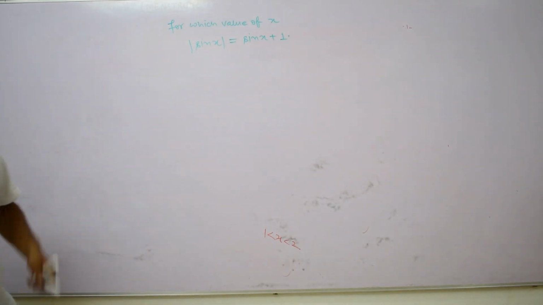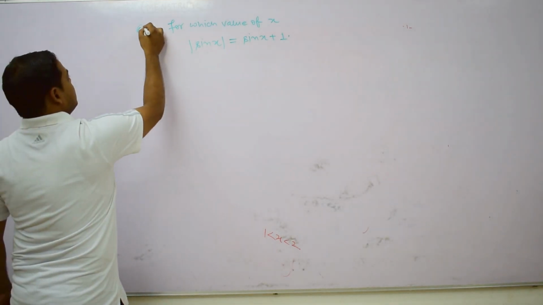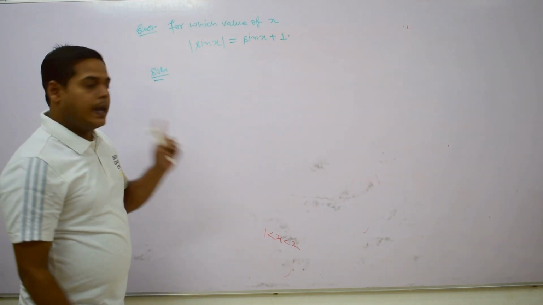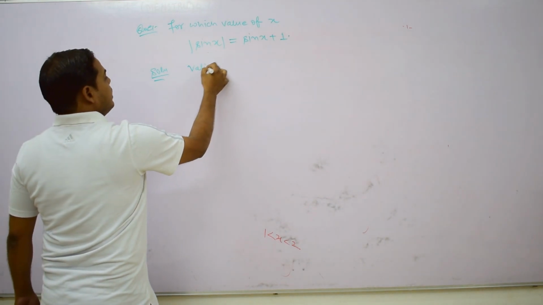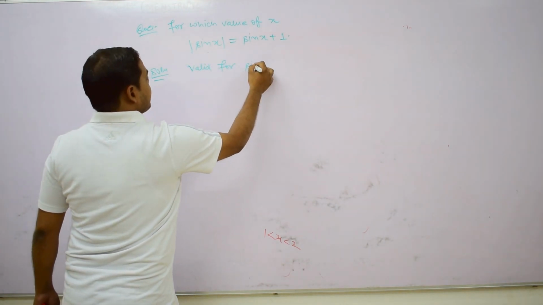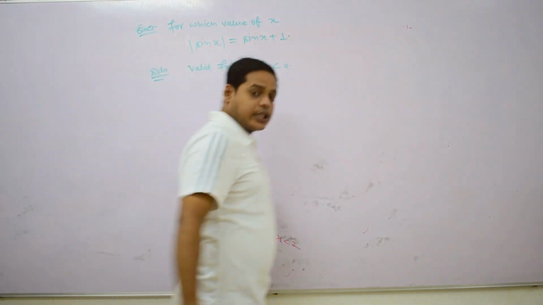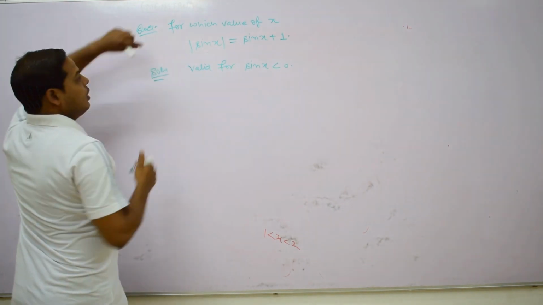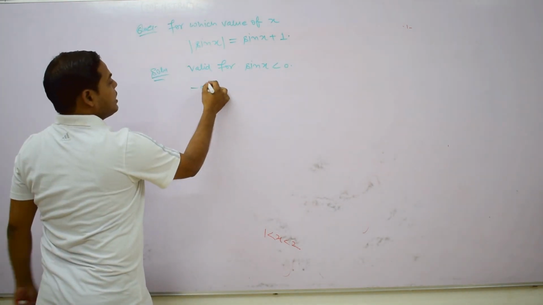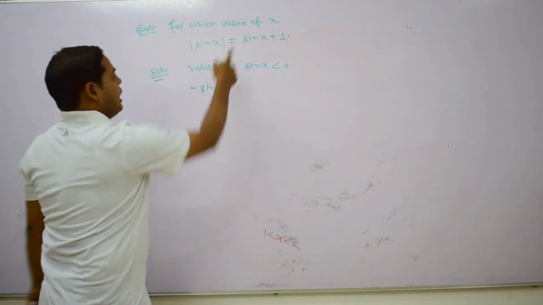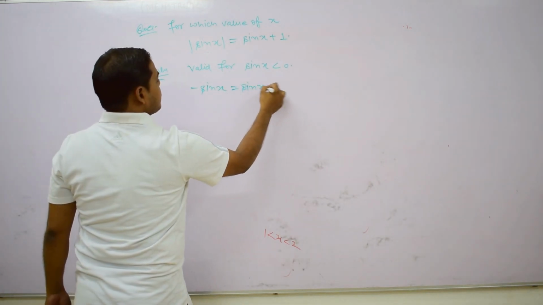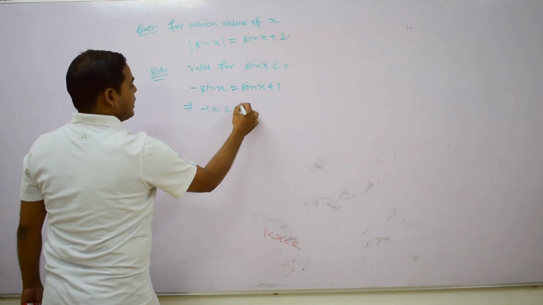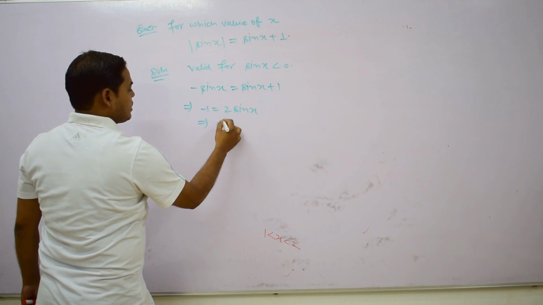So from here, this is the question. Now the solution. This equation is valid for sin x negative. If sin x is negative, then it is valid, otherwise it is not valid. So when sin x is negative, then |sin x| gives −sin x by the definition of modulus, and this equals sin x + 1. So we get −1 = 2 sin x, and we get the value sin x equals −1/2.